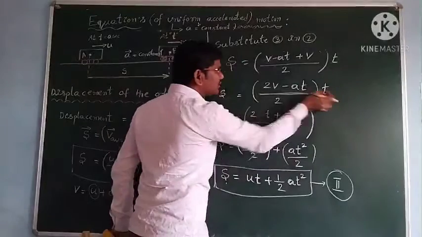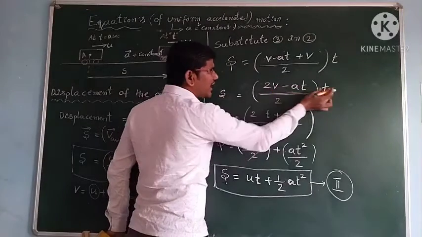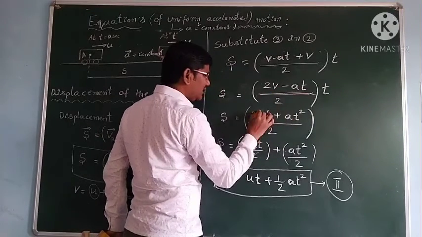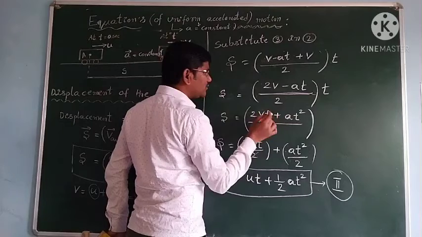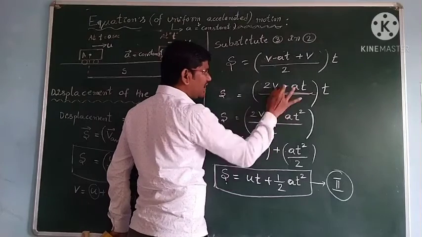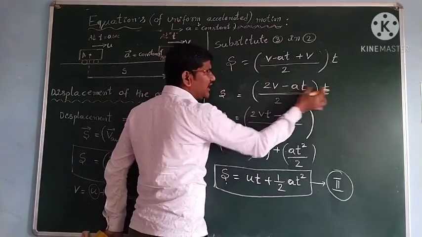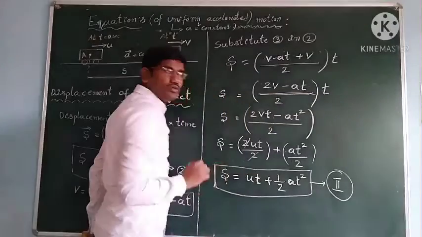Multiply with t: 2v into t, so we will get 2vt, and minus at into t, at square, by 2.